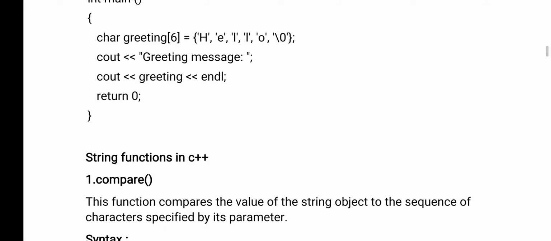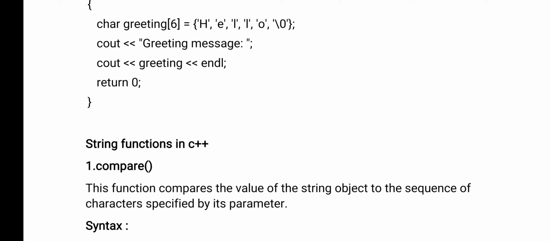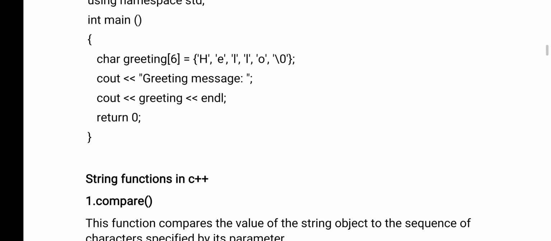So here we are declaring a string as a collection of characters, a character array. Now we are printing the output message, cout greeting. Here what is the greeting? Array. So hello is printed on the output screen. Okay, you take a screenshot of this.